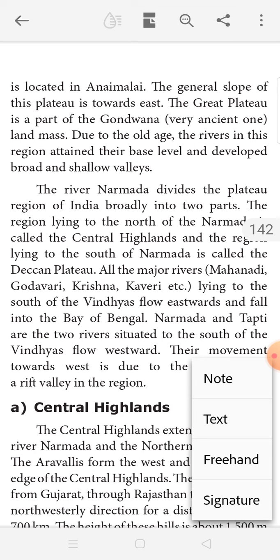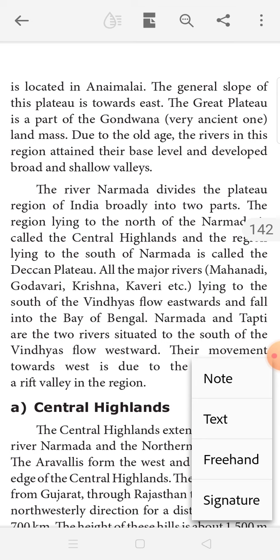All the major rivers Mahanadi, Godavari, Krishna, Kaveri, etc., lying to the south of the Vindhya, flow eastwards and fall into the Bay of Bengal. These rivers flow eastwards and fall into the Bay of Bengal.